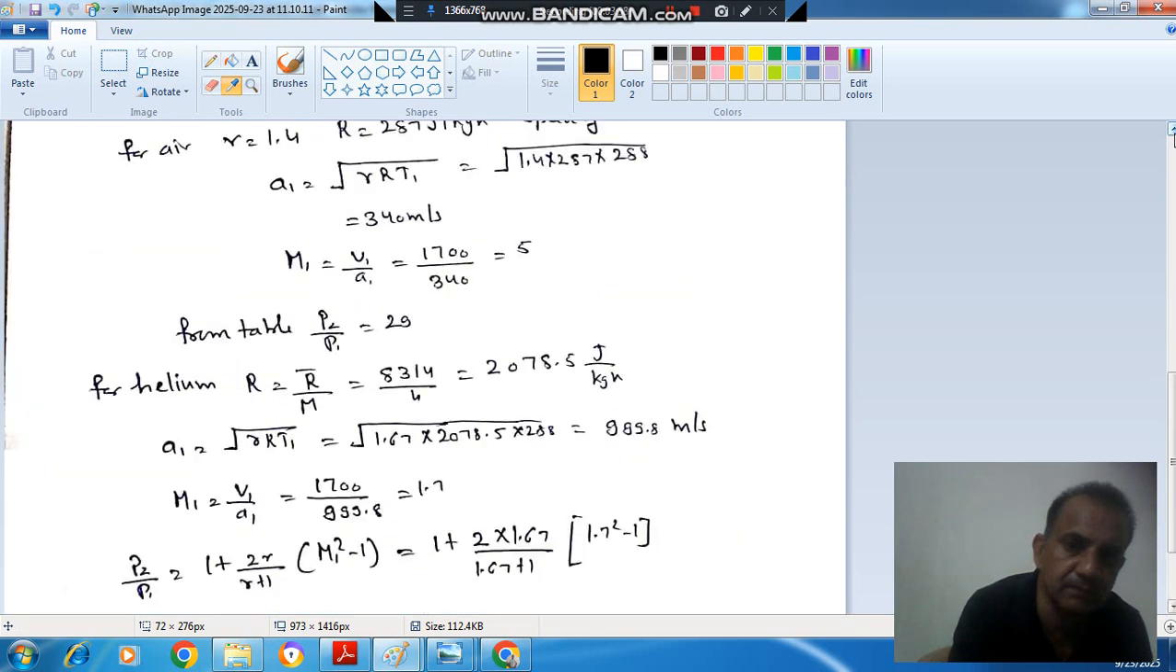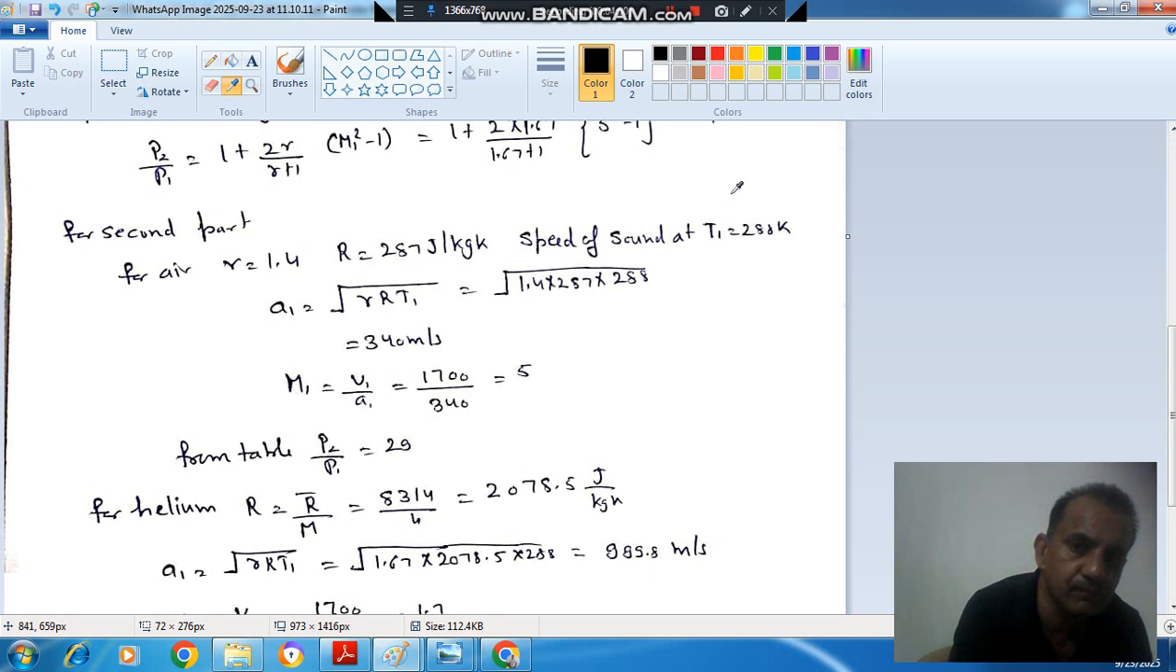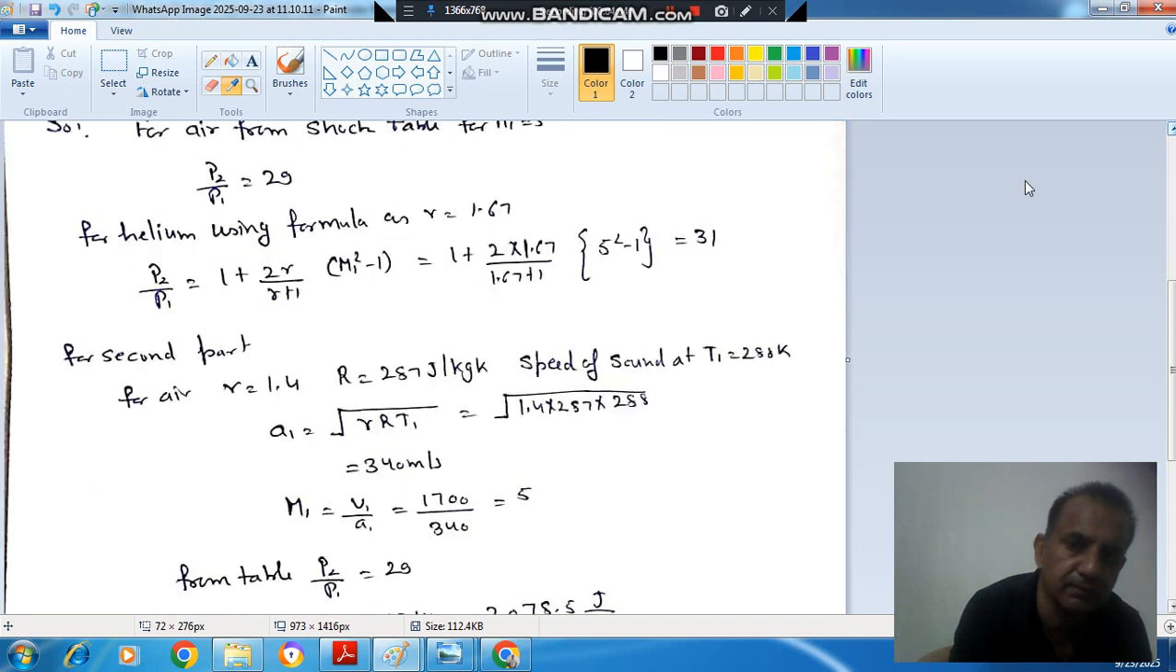If the Mach number is the same, then it is stronger for helium, because here the pressure ratio for helium is 31 and for air is 29.